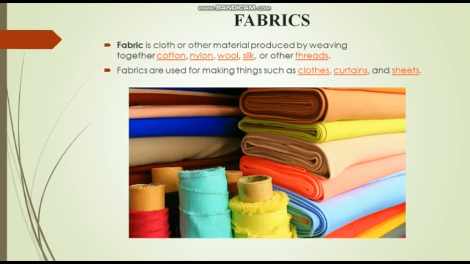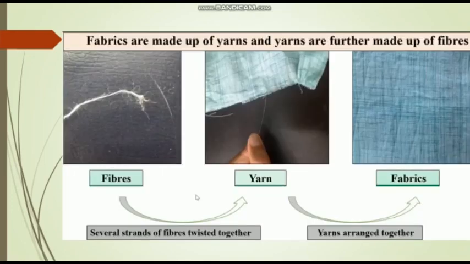Now you may wonder what is the difference between a fiber, a yarn, and a fabric. So this picture may clear up your doubt to some extent. If you see the fiber, the first picture, there are these small structures coming out of a thread. This white portion is a thread, and these are small structures coming out. So this very tiny thread, that is fiber.